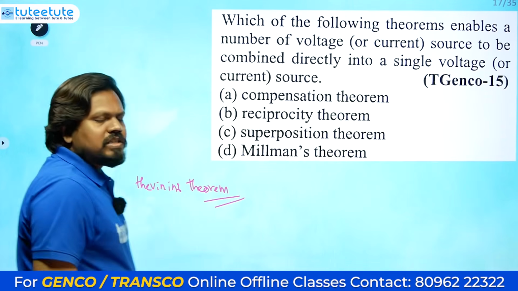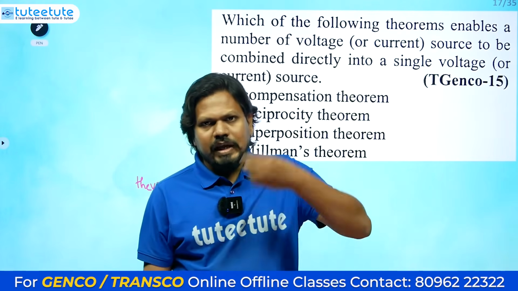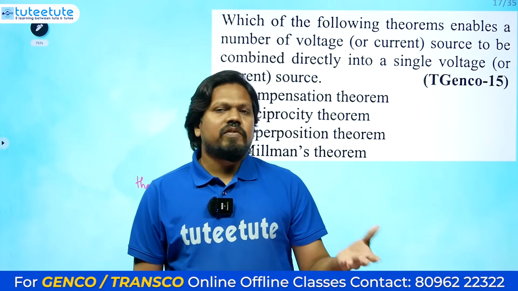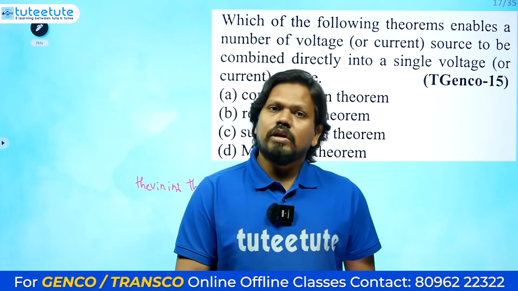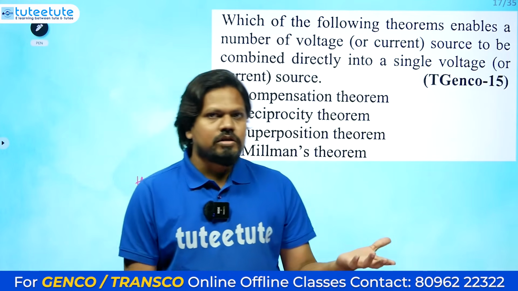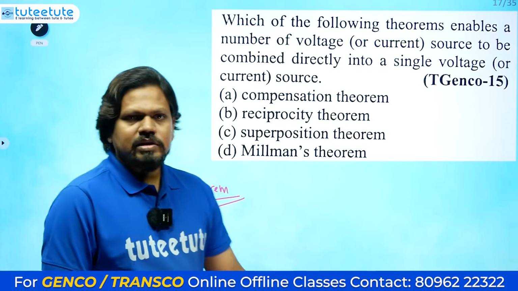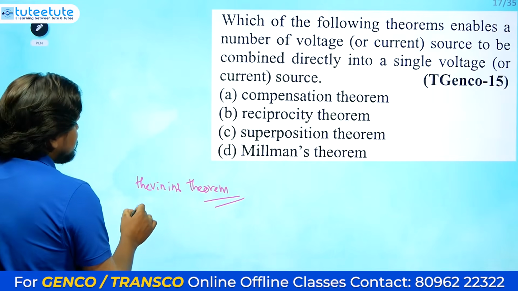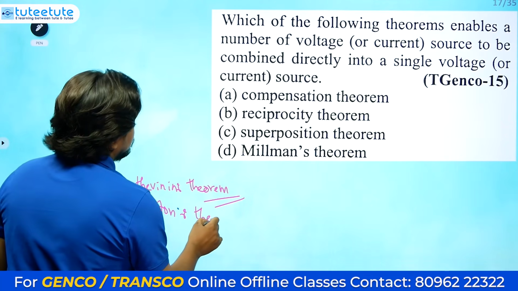So what is Thevenin's theorem? Thevenin's theorem is nothing but that any big network we can convert into a small network which has a single voltage source in series with a resistance. Similar to this, Norton's theorem says any big network can be converted into a single current source in parallel with a resistance, between the terminals A and B. So either Thevenin's theorem or Norton's theorem, these are the answers for this.